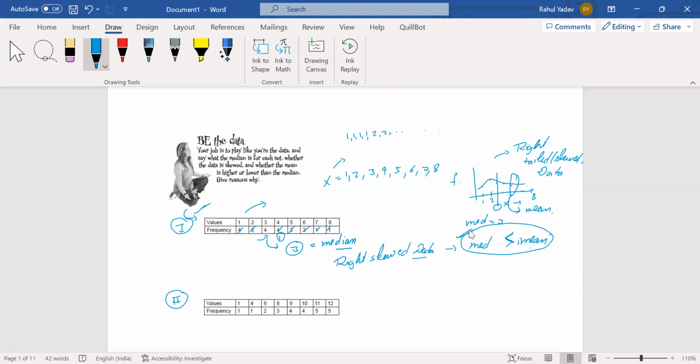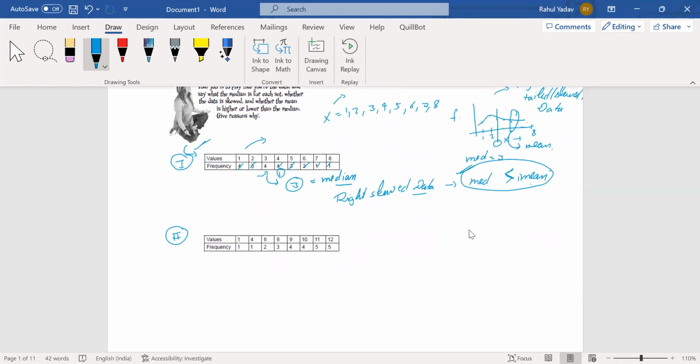Similarly, we can go for example 2. For example 2, I can see 1, 1, 2, 3, 4, 4, 5, 6, 5, 5. So the graph will be something like this: 5, 5, 4, 4, and then 3, 2, 1. So I can see the data is left skewed data. It's a simple observation from the graph. And for this kind of data, we know the mean value will be on the left side. So technically there will be some mean value.